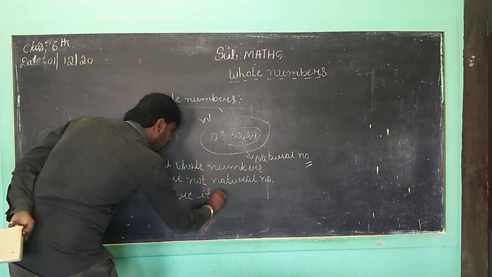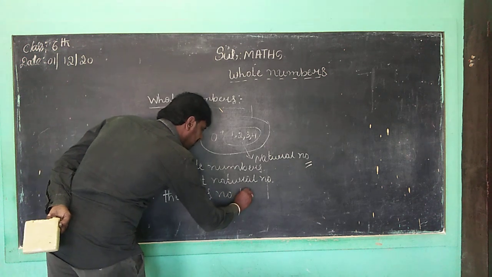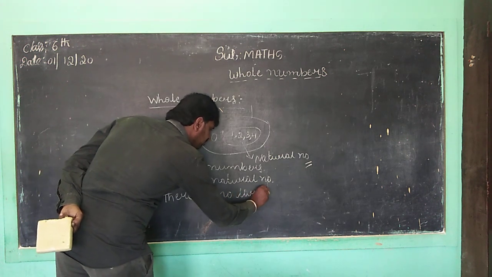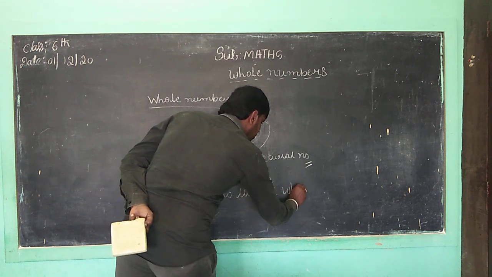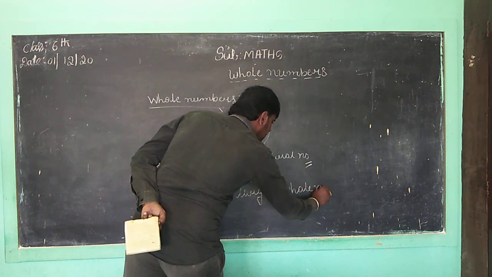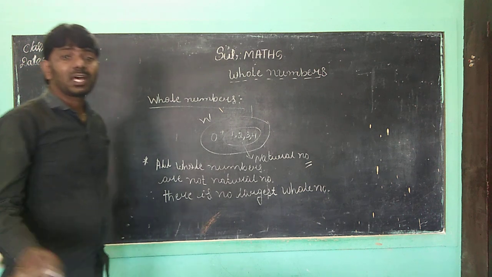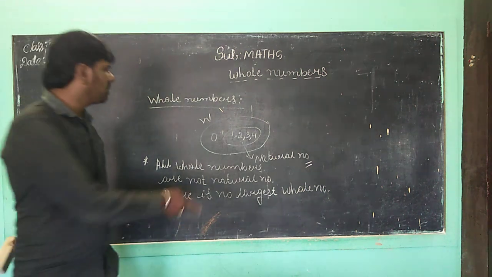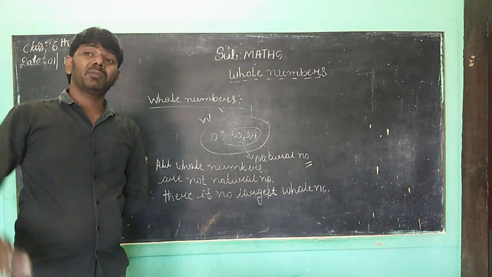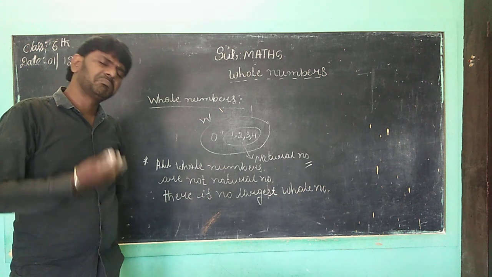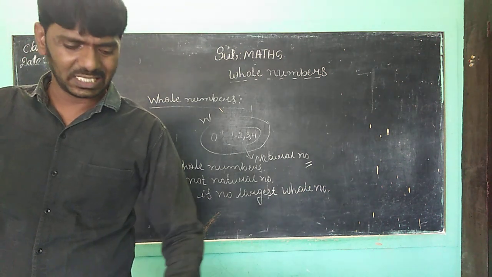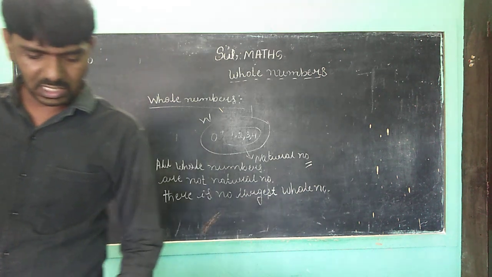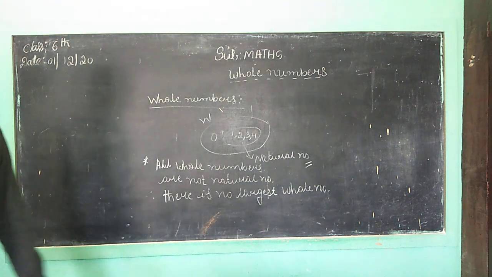There is no largest whole number. Children, there is no largest whole number. Smallest whole number is 0. But the largest whole number we cannot identify. It is going up, also going more, children. Infinite. Children, next you want to discuss about the number line.